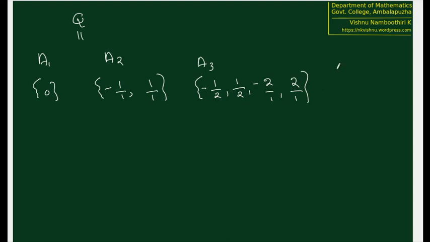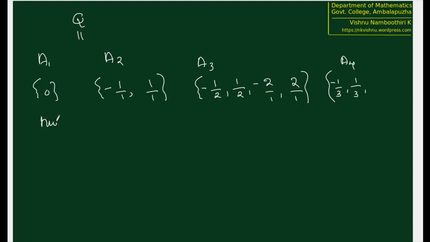This is A3. And if you want to write A4 also, probably we can write even that. A4 is, so we need minus 1 by 3, 1 by 3. So we are starting with the least numerator.